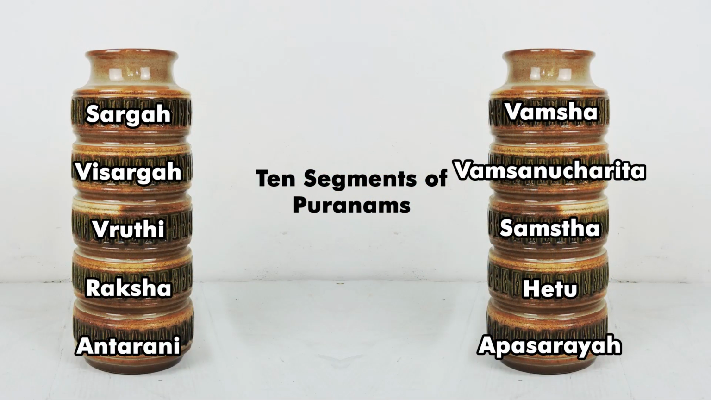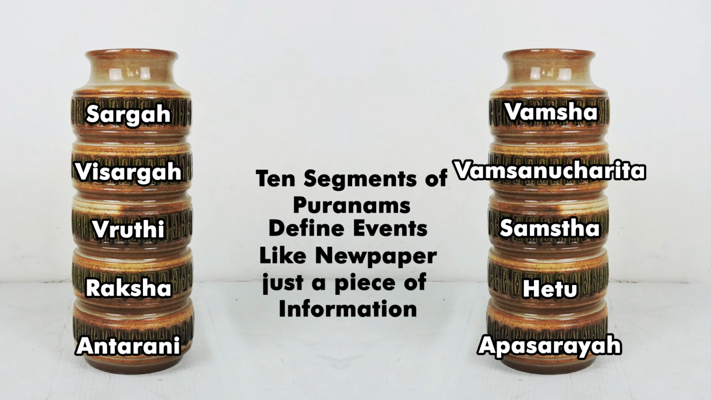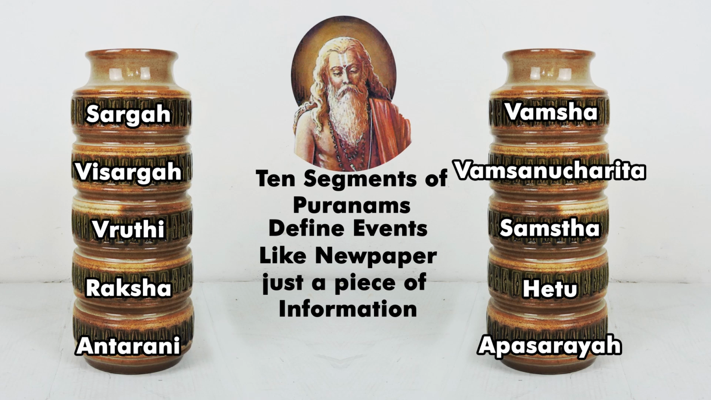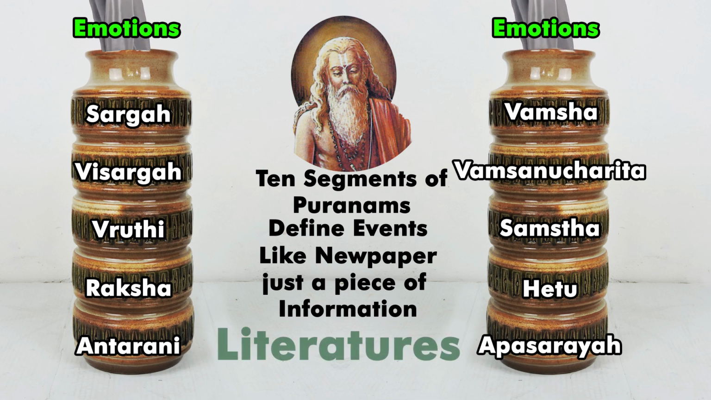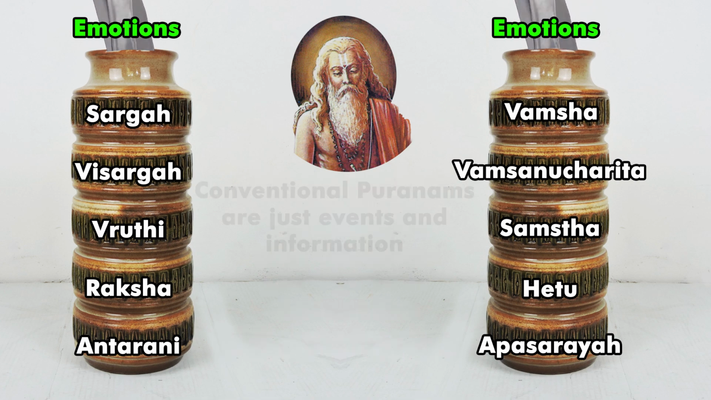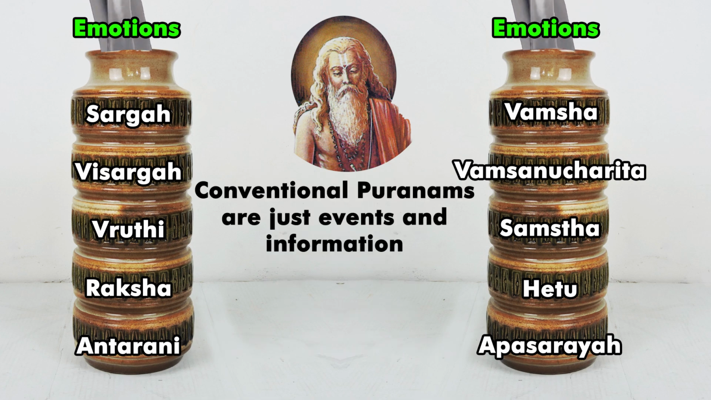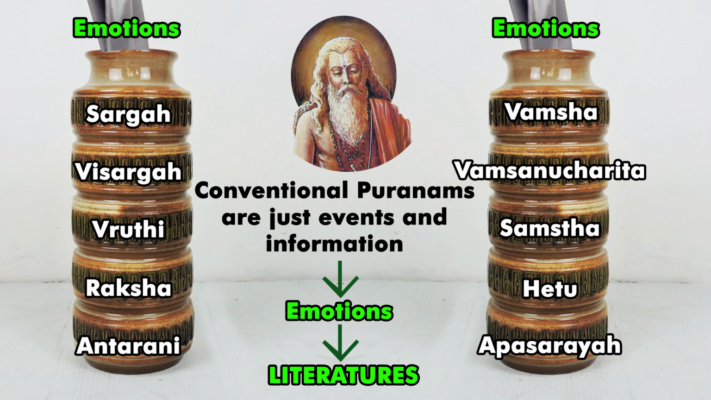Now, if you come to Puranas, the 10 segments of Puranas define events. They are just a piece of information. Vedavyasa then added an essence to these events, and that essence was emotions. When emotions were added to these events in Puranas, it became what we today call literature. So the 10 segments of documented contents are just information, but Vedavyasa added emotions to it and created literature through his 18 Puranams.